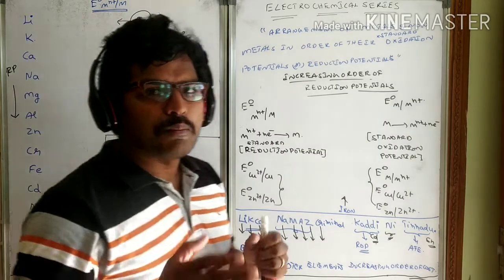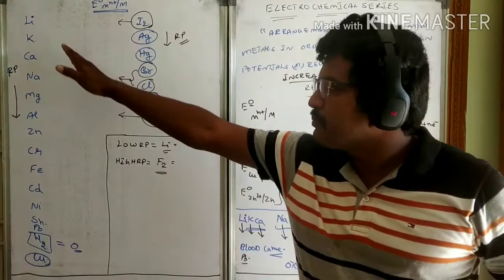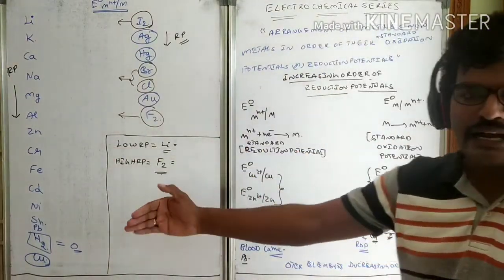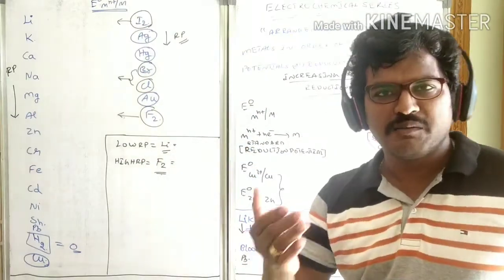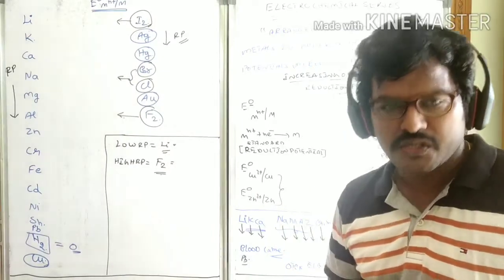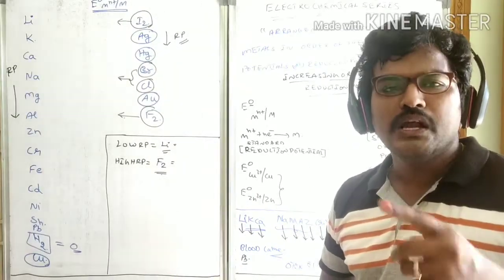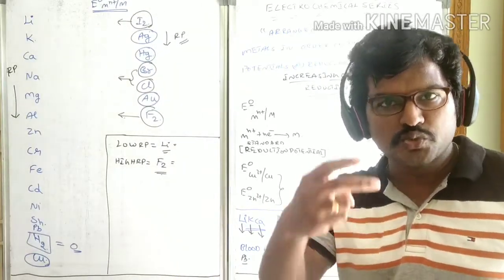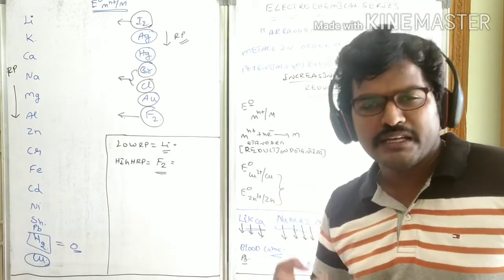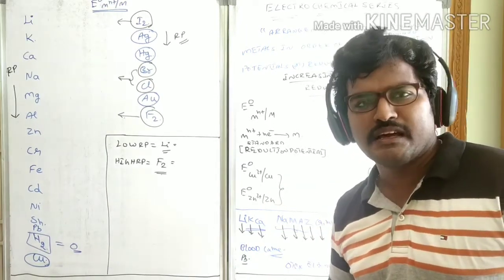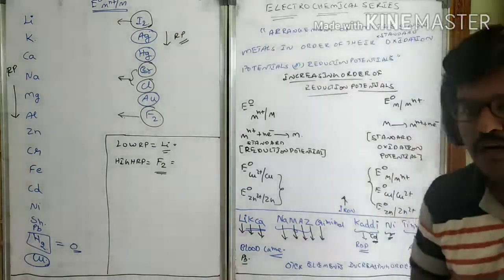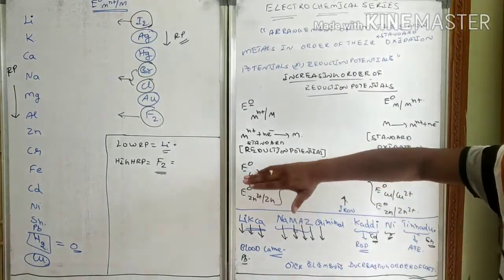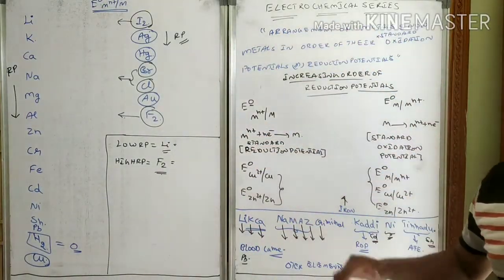So up to hydrogen we have the proper mnemonic, and after hydrogen the metals will be in increasing order of their cost. After the first element copper, one halogen will come, after two more metals two halogens will come, and finally fluorine will come. Like this we can remember this electrochemical series.